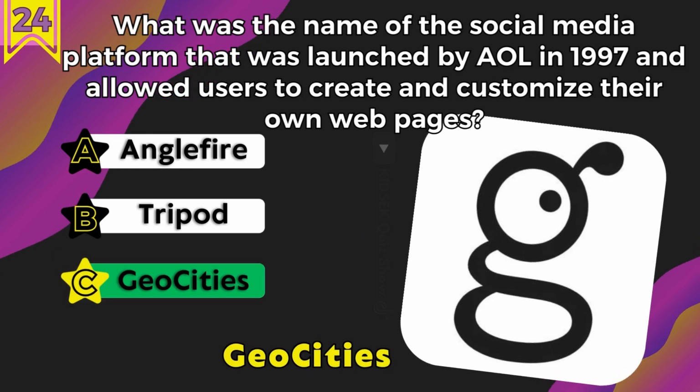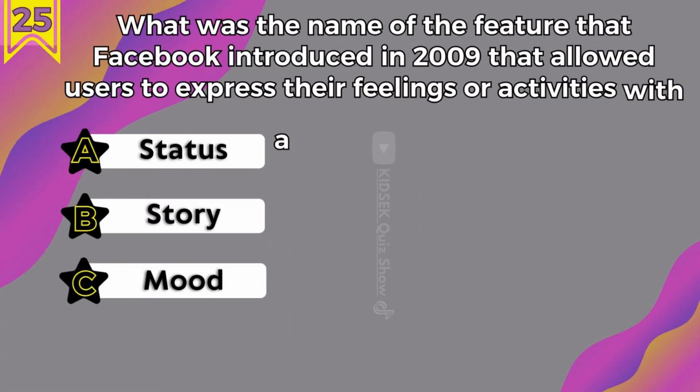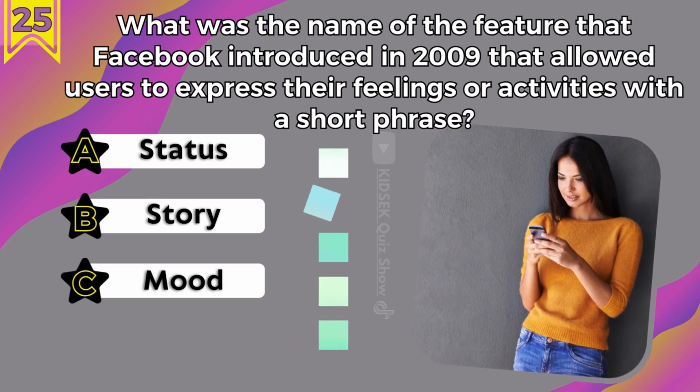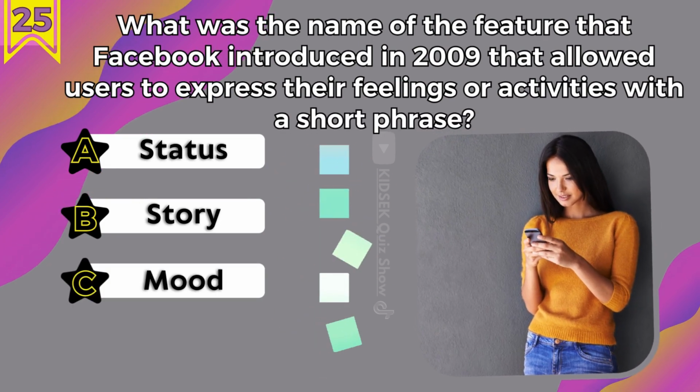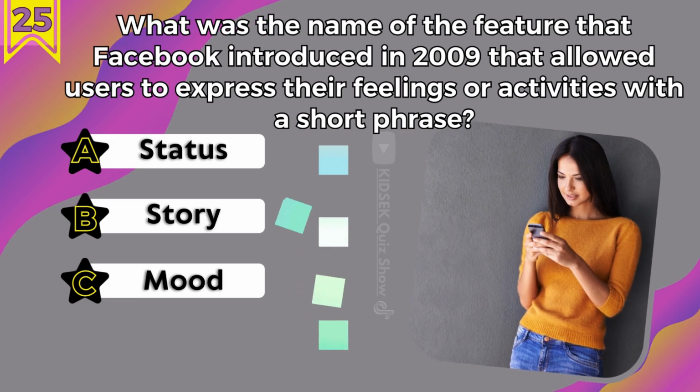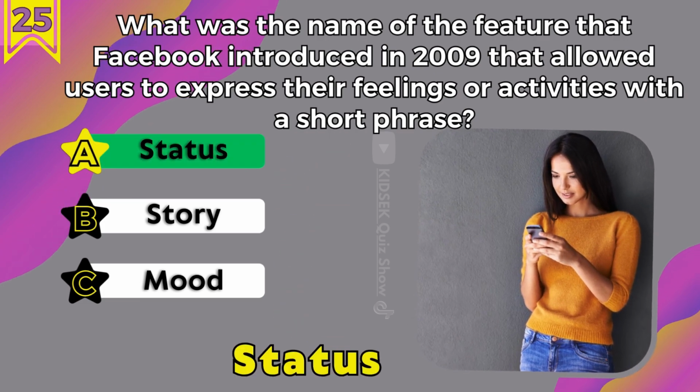GeoCities is the right answer. Number 25. What was the name of the feature that Facebook introduced in 2009 that allowed users to express their feelings or activities with a short phrase? Status is the right answer.